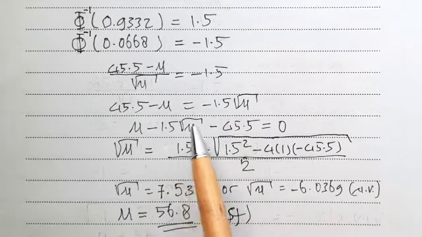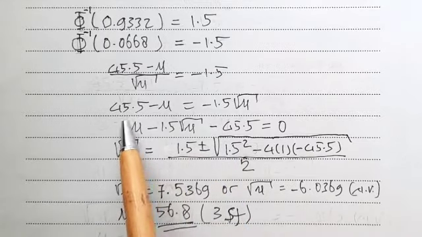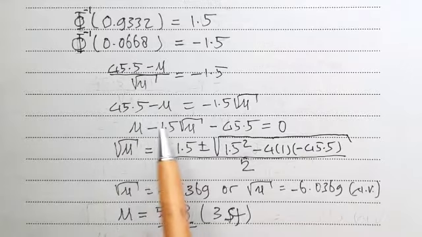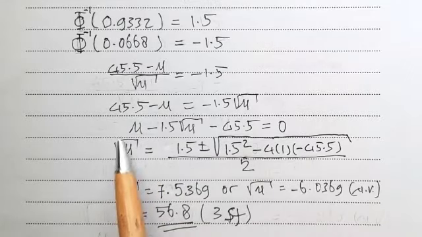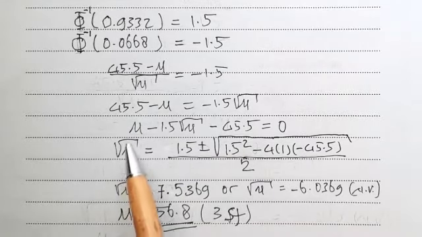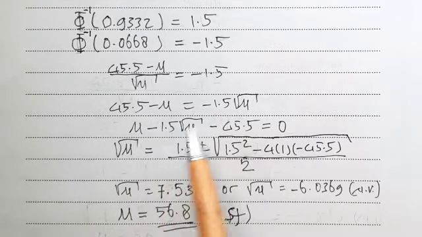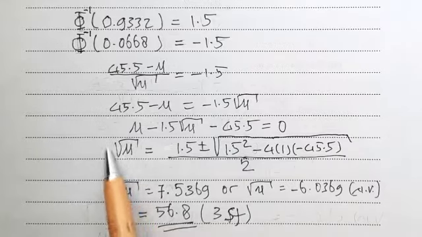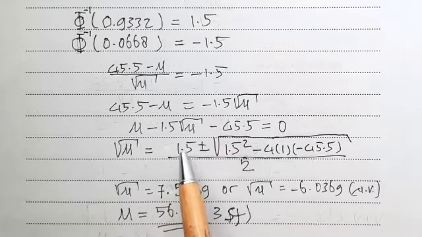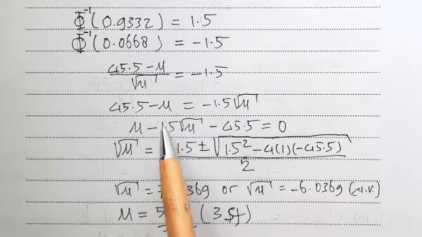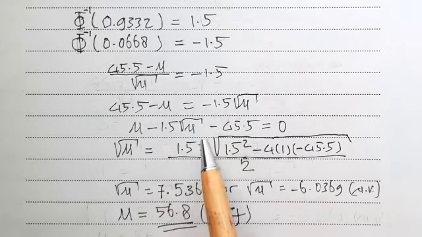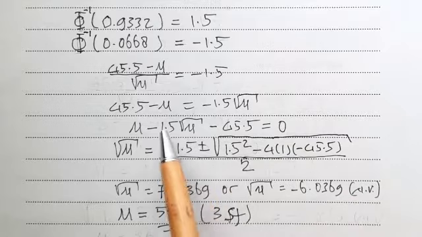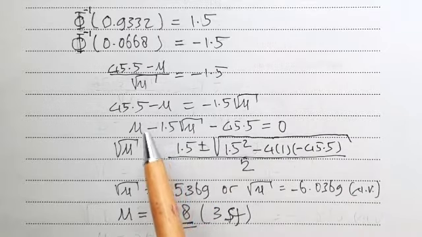Here is the square root of mu, and here is the square root of mu squared. That is why we can use the quadratic formula to find the square root of mu. Thus A is 1, B is minus 1.5, C is minus 45.5. Thus square root of mu equals minus B, that is 1.5, plus or minus the square root of this squared, where minus squared becomes plus.